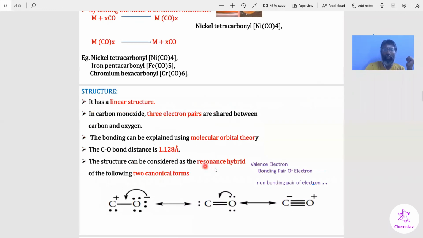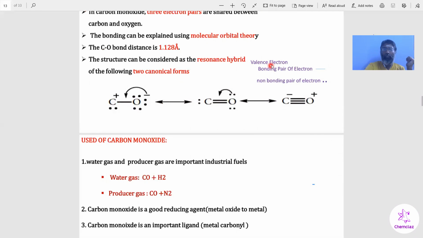The structure can be considered as a resonance hybrid of the following two canonical forms. Valence electrons are of two types: bonding pair of electrons and non-bonding pair of electrons. The solid line indicates a bonding pair, meaning the electrons involved in sharing, and the dot indicates a non-bonding pair of electrons, which does not take part in bond formation. But in a resonance structure, shifting of bonds takes place, so bonding becomes non-bonding and non-bonding becomes bonding.